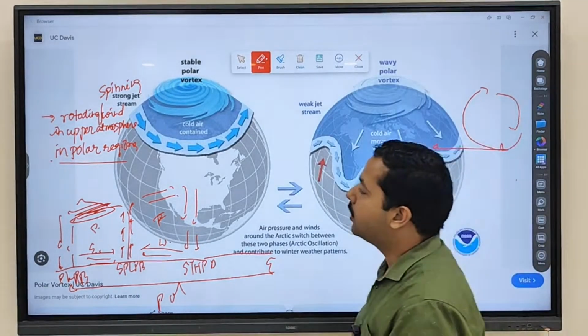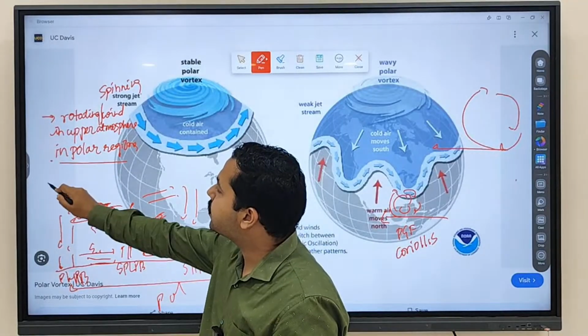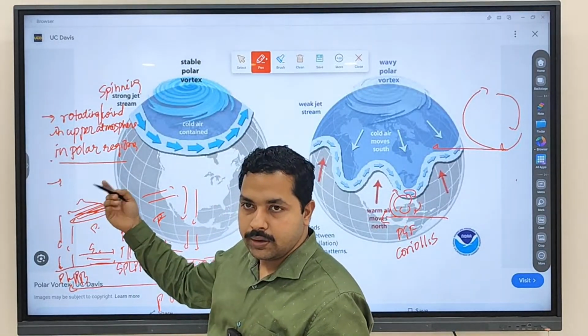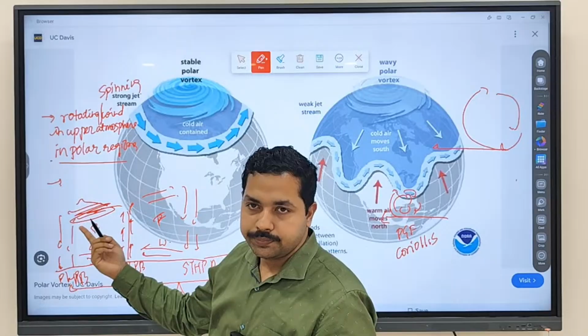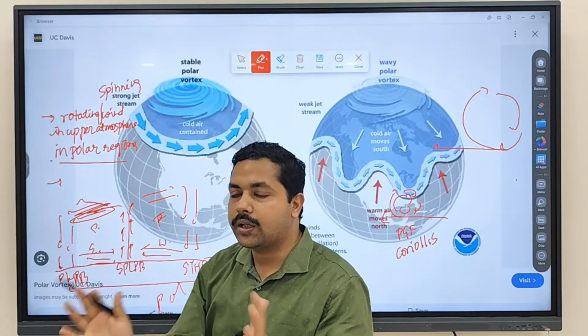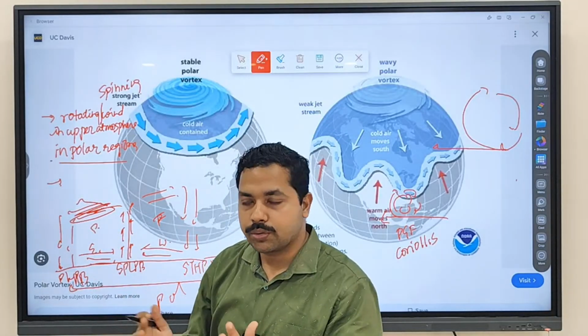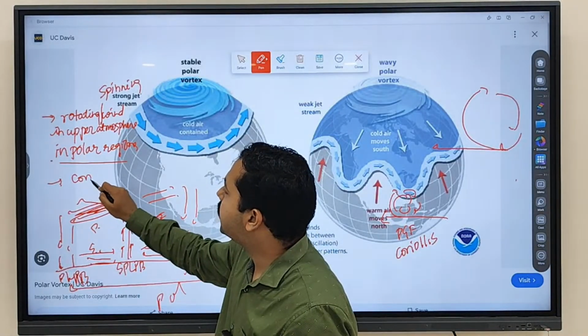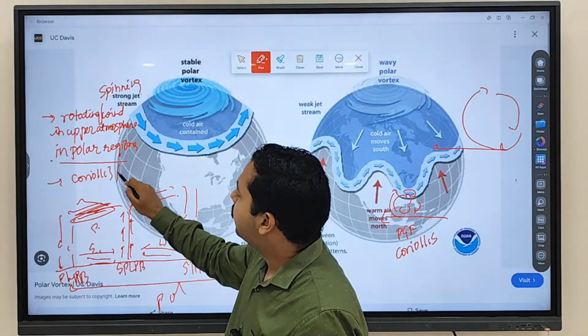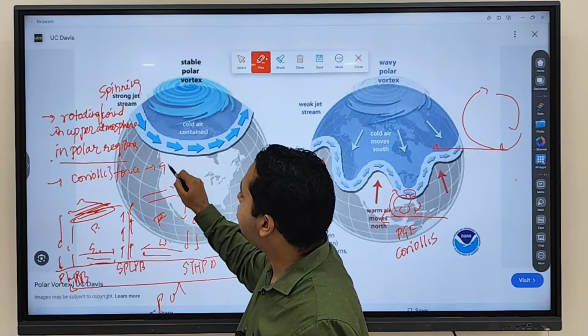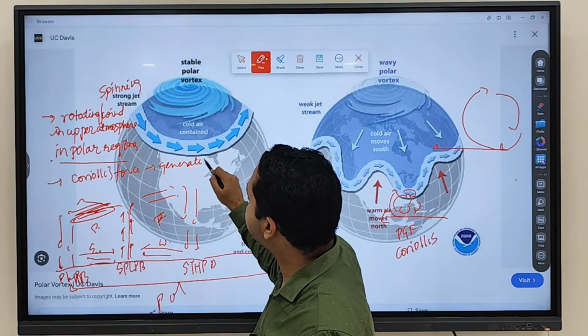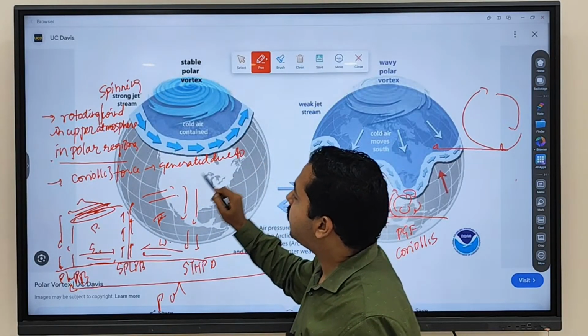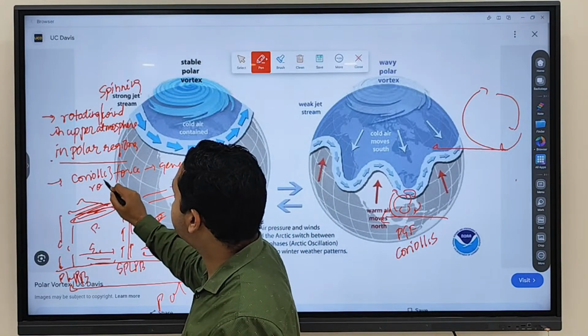You know that Coriolis force is generated because of what? Rotation of Earth. Earth rotation creates which type of force? Coriolis force. So Coriolis force is generated due to rotation of Earth.